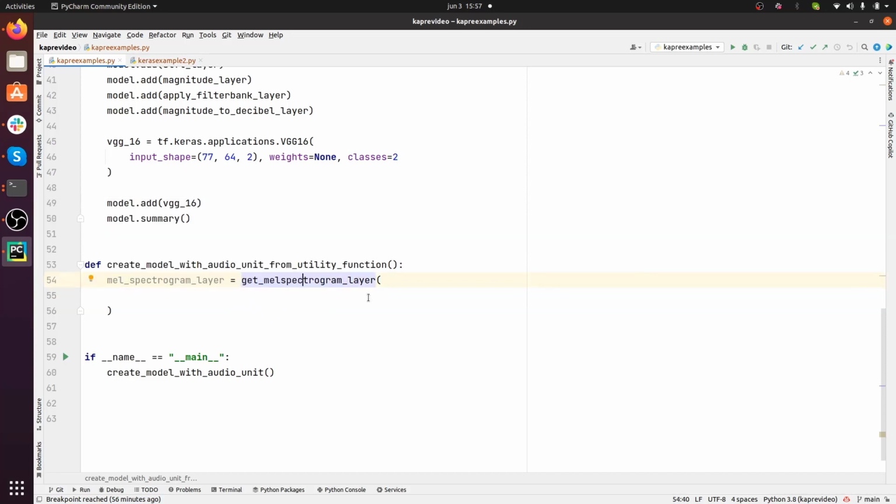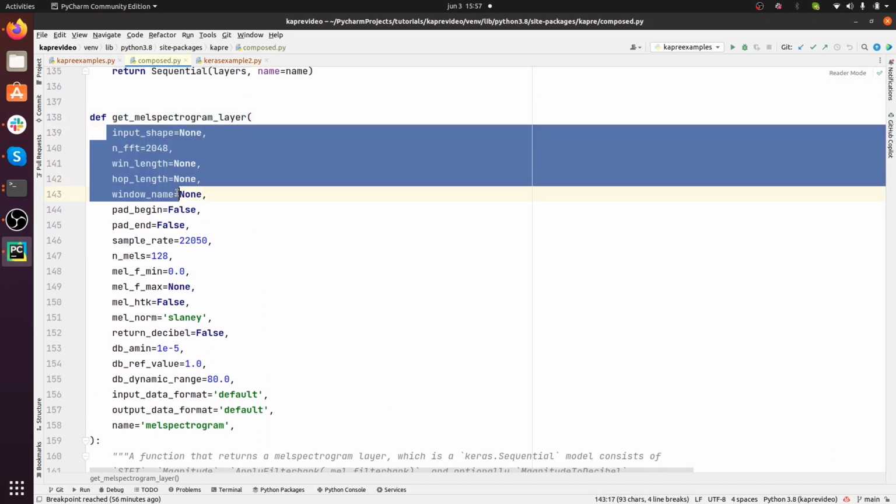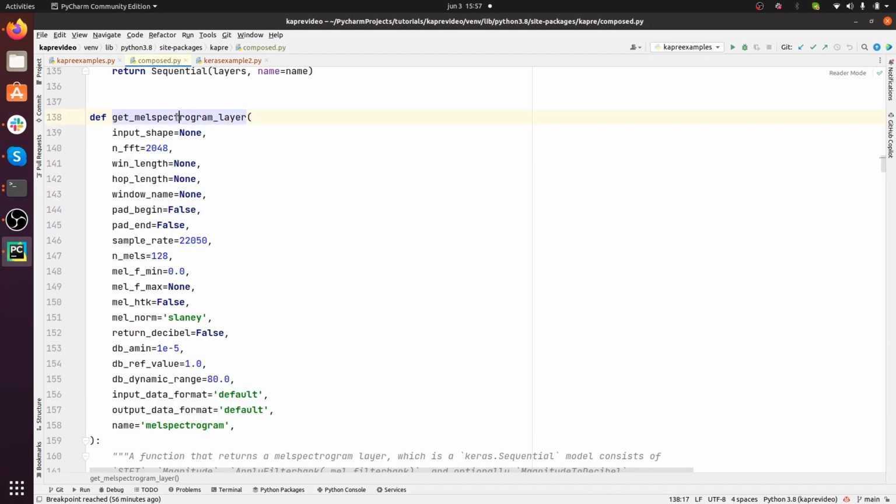Now, if you want to check all the different parameters, you can just jump into the function. I can do that easily here in PyCharm with a shortcut Ctrl+B. I jump in here and I see all the different parameters in the definition of the get MEL spectrogram layer function.